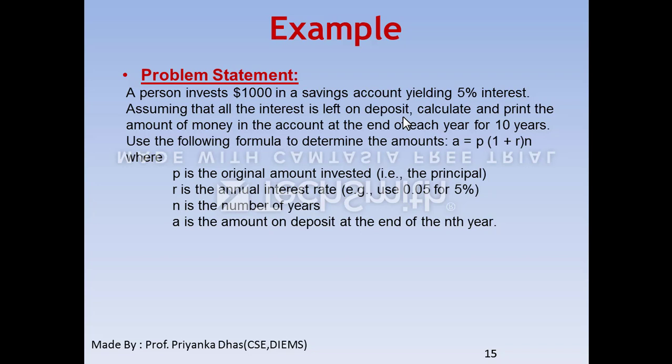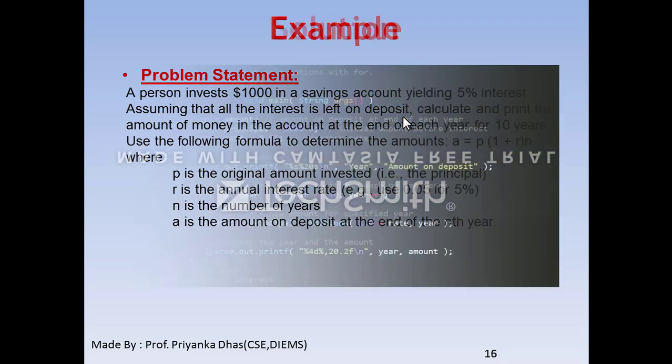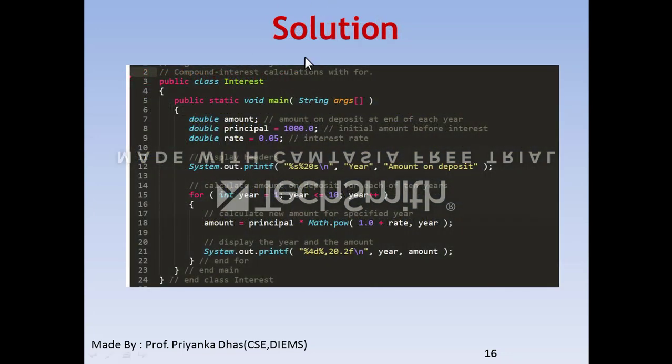Use the following formula to determine the amount. So amount is equal to P, that is your principal amount, times (1 + R) to the power N, where P is the principal or original amount, R is the interest rate, N is the number of years, and A is the amount on deposit at the end of the nth year. So here we can see this solution.